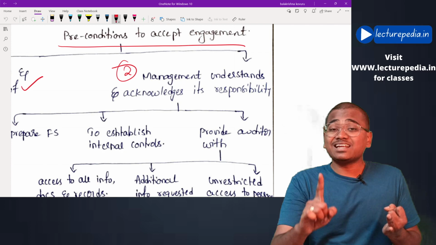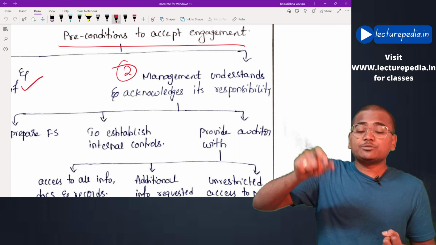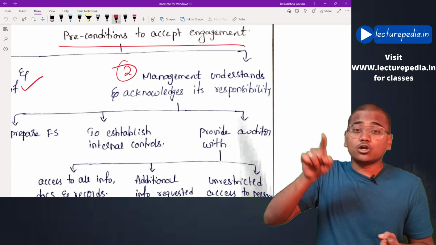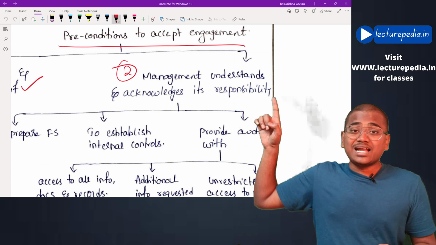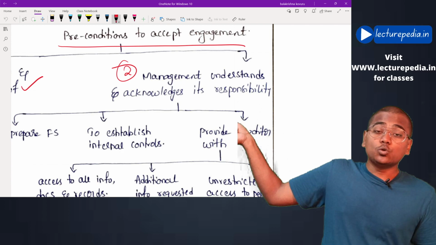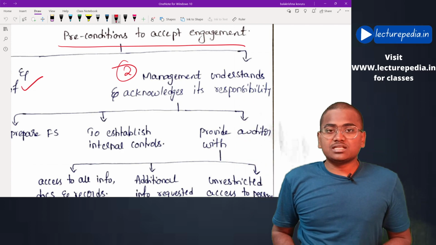Next, establishment of internal controls. Even establishment of internal controls in the entity is a responsibility of the management. Thereby, management should understand and acknowledge its responsibility to establish the internal controls in the entity.